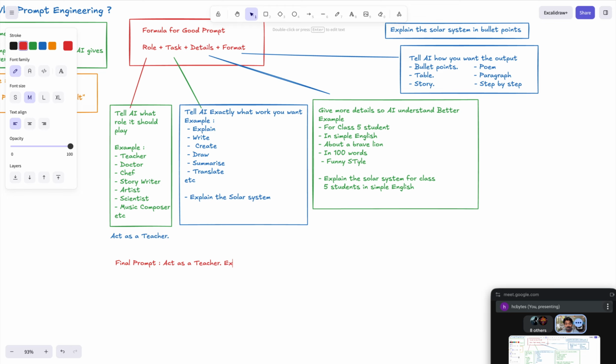So I'll write: explain photosynthesis for class 6 students in simple English, and I want the answer in bullet points. That means the format I needed to tell, correct? Give the answer in bullet points.